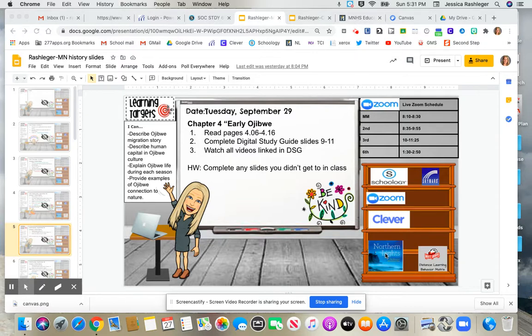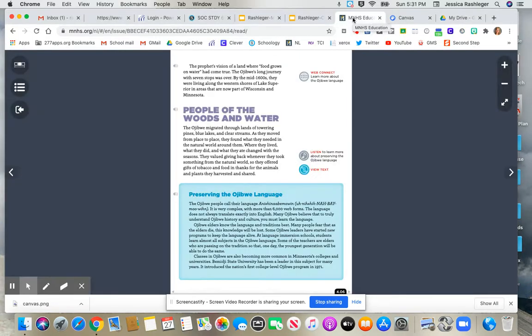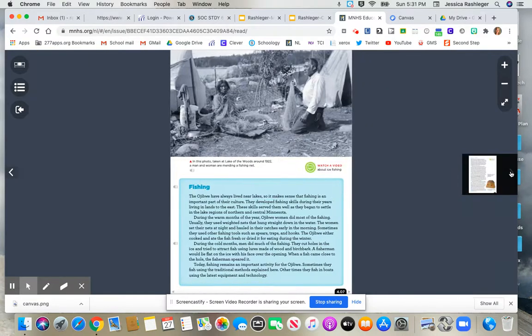Remember, you can get to Northern Lights by clicking on your link in the corner, or maybe if you've bookmarked it. Okay, so I have my page already at 4.06. You're going to start right here where it says People of the Woods and Water. As you go through, you need to make sure that you are clicking on the different tabs on the left or right-hand side. So, for example, you're going to want to view this text and then listen to learn some more about preserving the Ojibwe language. There's some more information about that down here in the blue box at the bottom of the page. When you're done, you can go on to the next one.